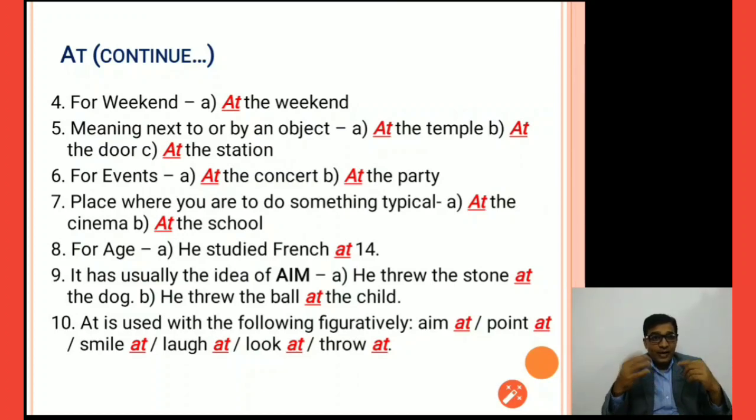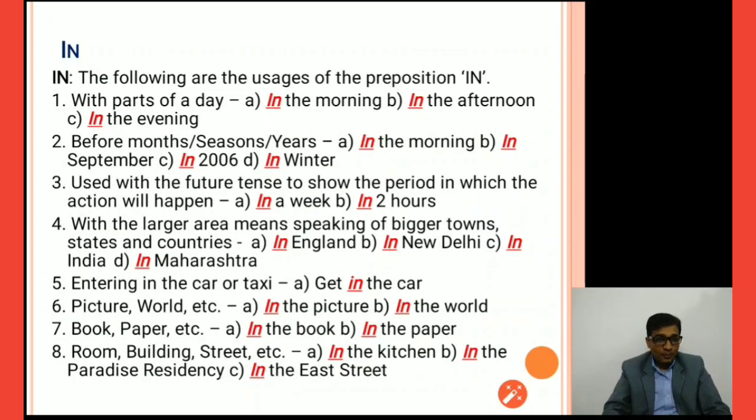He studied French at 14. And number 9, it usually has the idea of aim. He threw the stone at the dog. He threw the ball at the child, right? And the last one, at is used figuratively with aim at, point at, smile at, laugh at, look at, and throw at. So these are the usages of the preposition at.